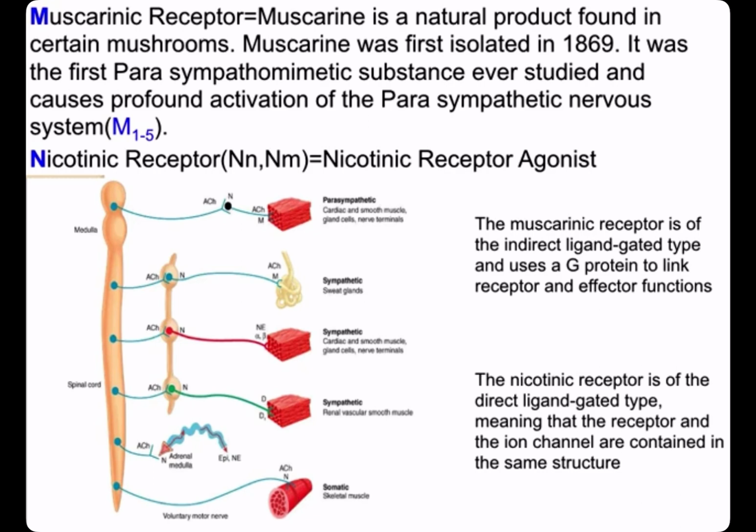Muscarinic receptors. Muscarine is a natural product found in certain mushrooms. Muscarine was first isolated in 1869, and it was the first parasympathomimetic substance ever studied, and causes profound activation of the parasympathetic nervous system. As their name suggests, these receptors respond to muscarine, an alkaloid, as well as acetylcholine. The effects of the activation of these receptors resemble those of postganglionic parasympathetic nerve stimulation.